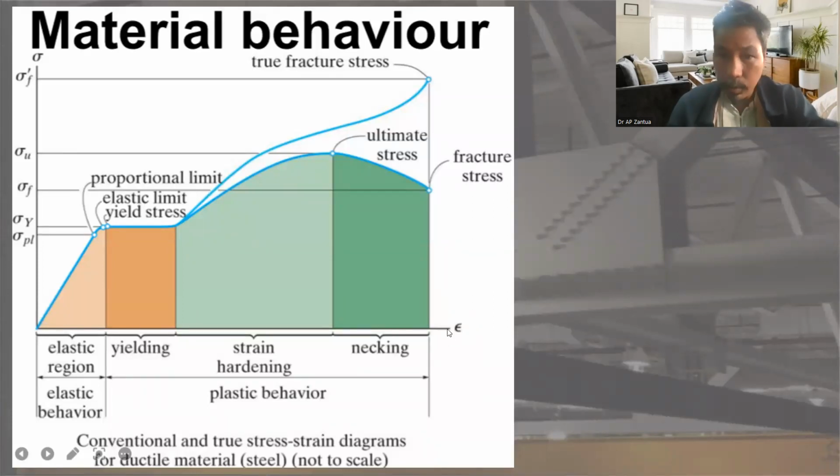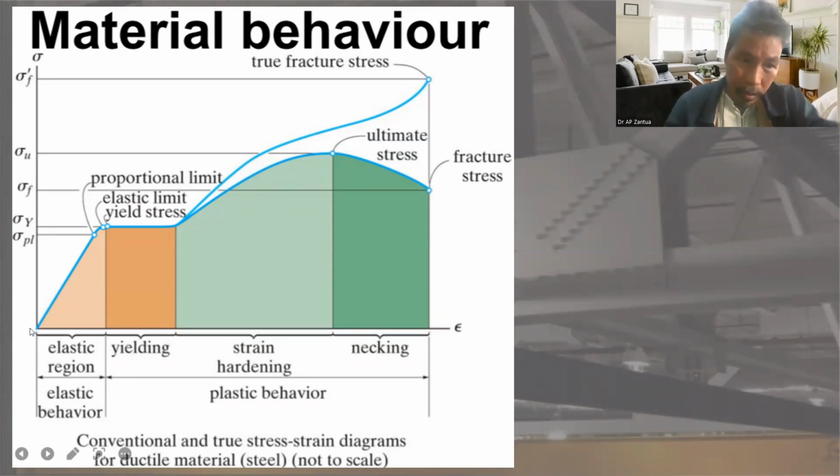Epsilon is what we call strain. Epsilon is a Greek letter that represents strain. This is the Greek letter sigma, which represents stress. So this is a stress strain diagram.